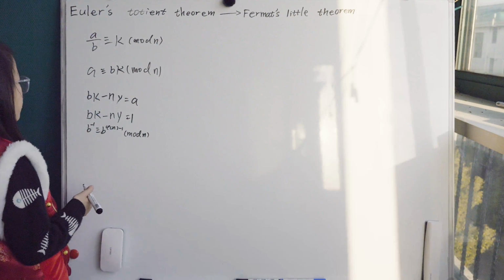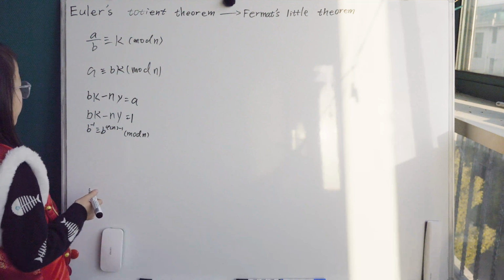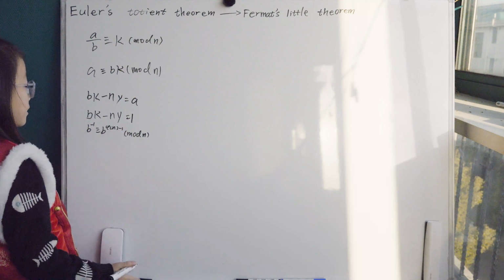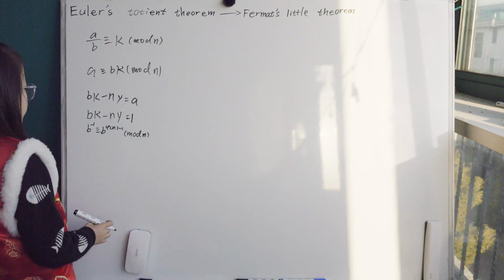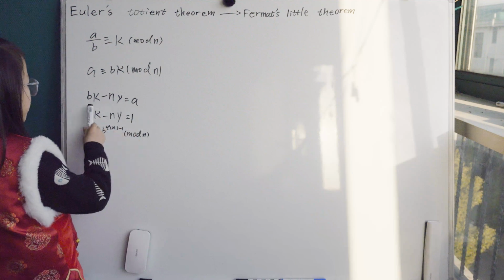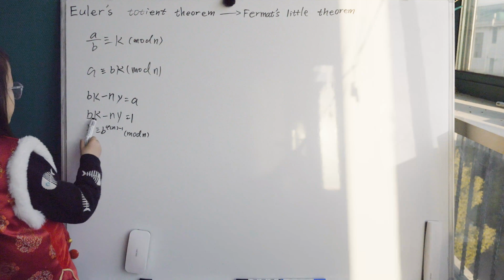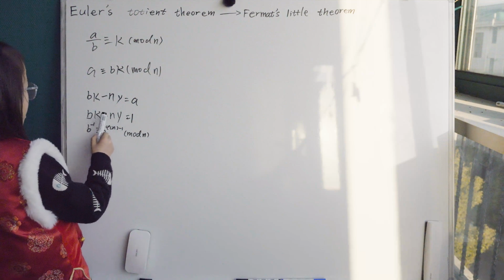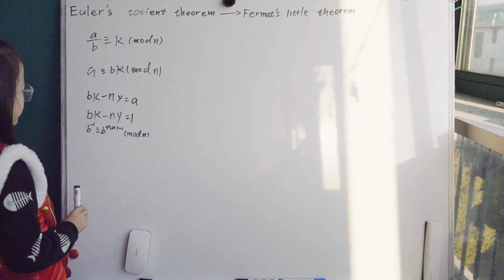I want to calculate a modular inverse, the modular inverse of B mod N. If I want to calculate B to the negative 1, we can also use this Bezout equation. And B to the negative 1 is just one root of K, right?